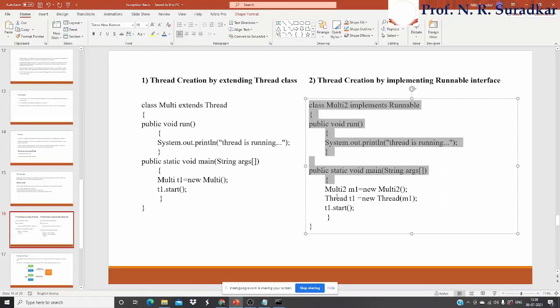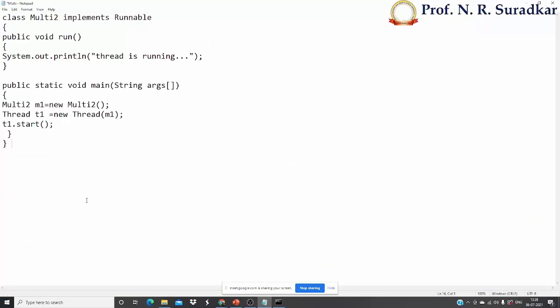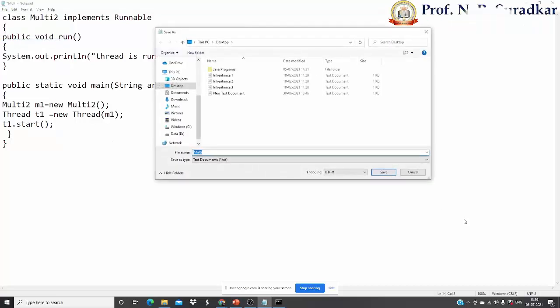Okay, next, it creates a thread by implementing the Runnable interface. We have to copy the program from here, go to the window, paste here, all these things already explained to you. Then compile the program, go to the file menu, click on save as option, and the name of the program is multi2 dot java.